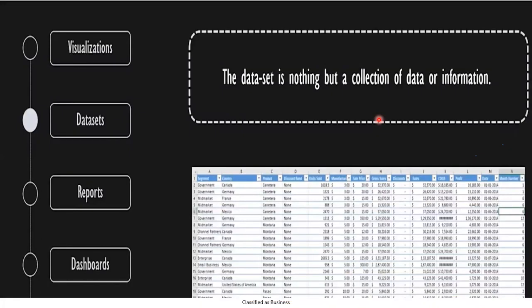Like the data set. To build the visuals, we need some data sets, right? The data set is a collection of information, whether a single data set or multiple data sets. In real time, we are going to work with a similar data set. I will take one of the Excel files and pull it. I will show you how I pull the data, and how I report and visualize the data. The data can be in structured or unstructured format, any kind. Semi-structured data can also be pulled.